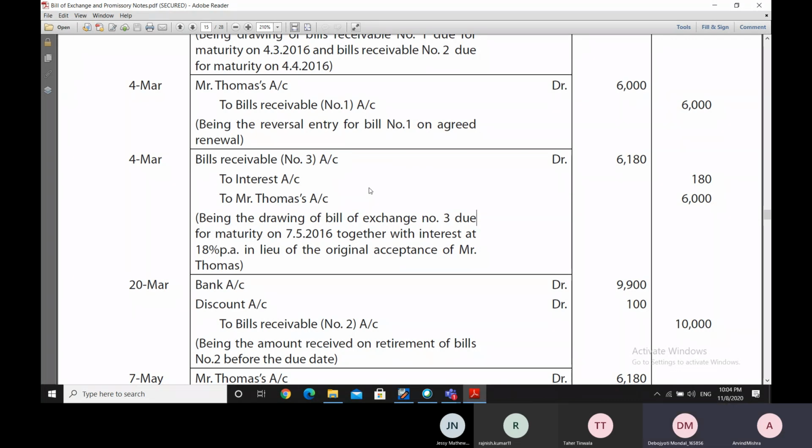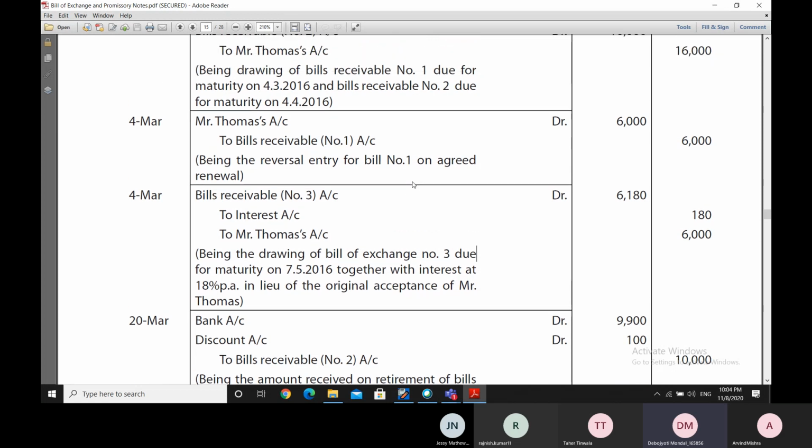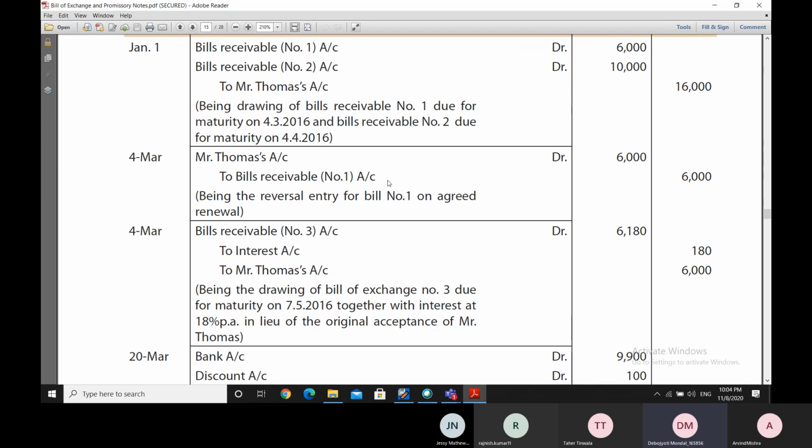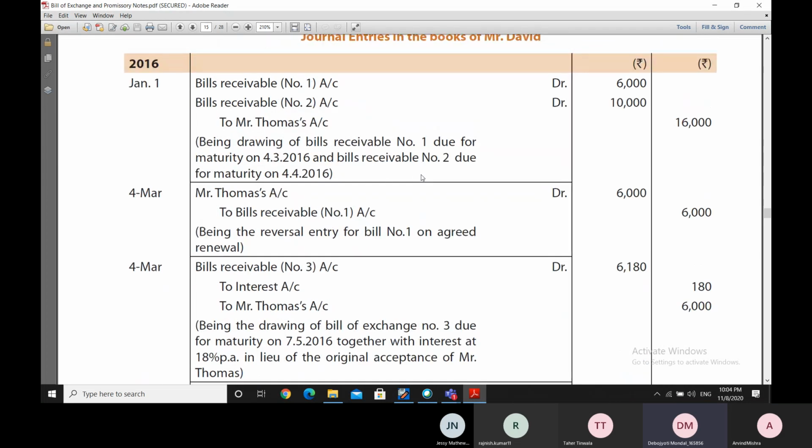And per month, Sir, interest rate 0.5%. Yes, yes. Sir, there is an entry on the second block. Mr. Thomas account debit 6,000 to bills receivable number 1 account credit 6,000, being the reversal entry. Could you please explain that once more?